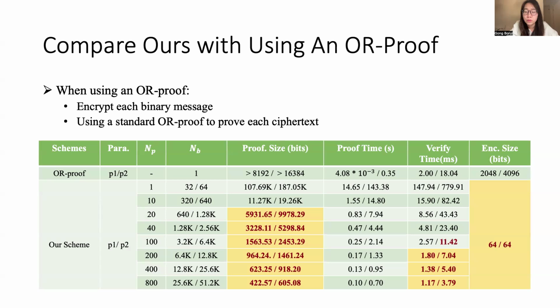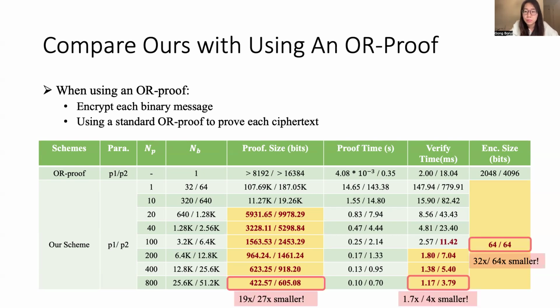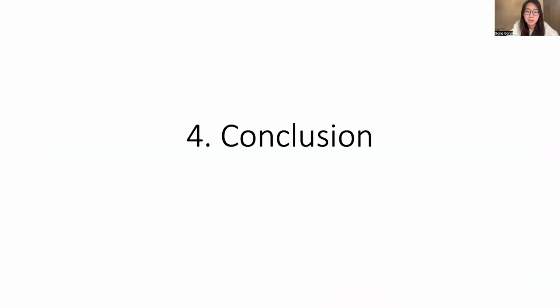And to use an OR proof, more specifically, P1 should first use Paillier to encrypt each binary record, and then he can use a standard OR proof to prove that it is 0 or 1. And for the comparison, for example, when proving 800 messages at a time, ours is 19 times or 27 times smaller in the proof size, and also 1.7 or 4 times faster in verification on the different parameters.